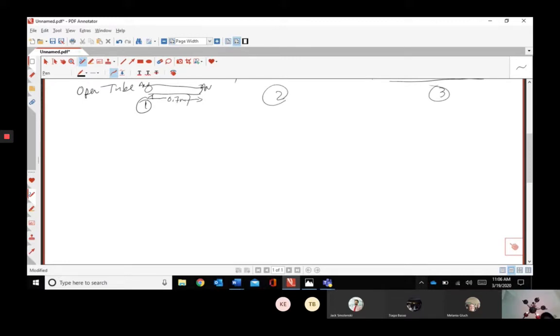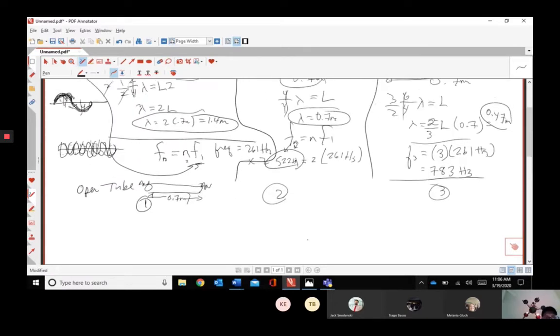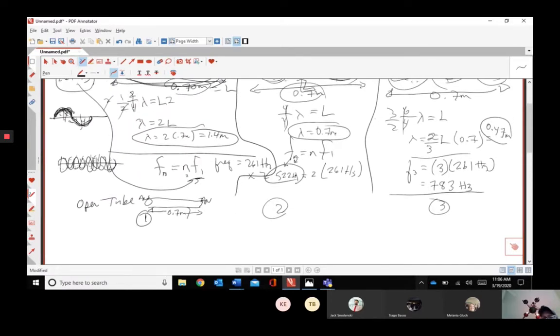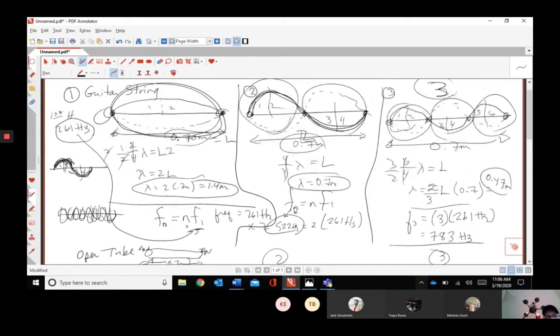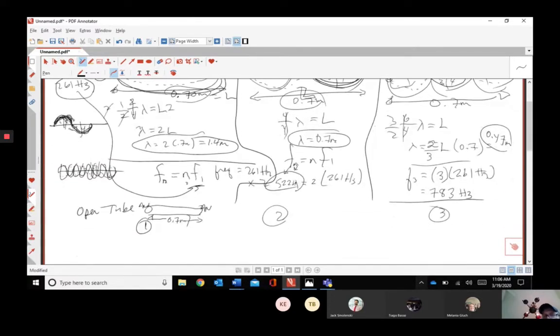Oh, by the way, I think I forgot to do this on the first one. Let's just figure out a formula for this so you can quickly check this out. And the first one, what do we have? We had 1/2, right? And then we had 2 halves. And then we had 3 halves, right? So what can we figure out here? I'm going to make it a little neater.